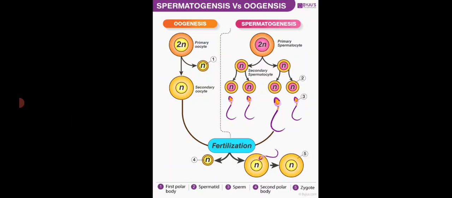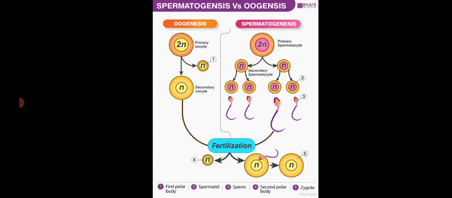First is gametogenesis. Gametogenesis means formation of gametes. Gametogenesis is of two types: one is spermatogenesis and the other one is oogenesis. Gametes means sex cells.